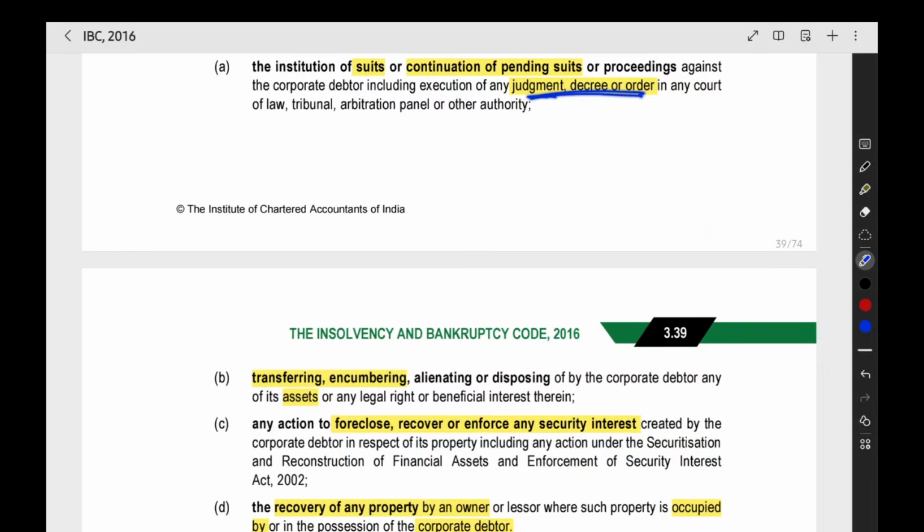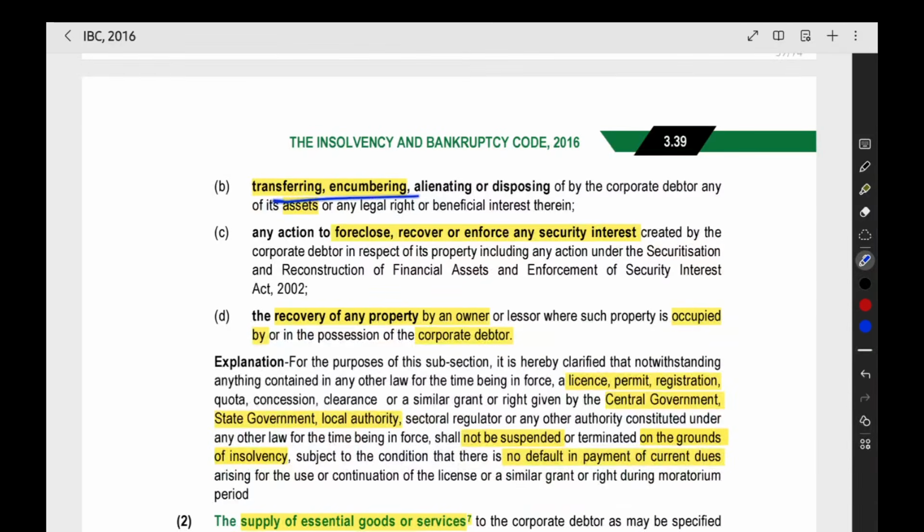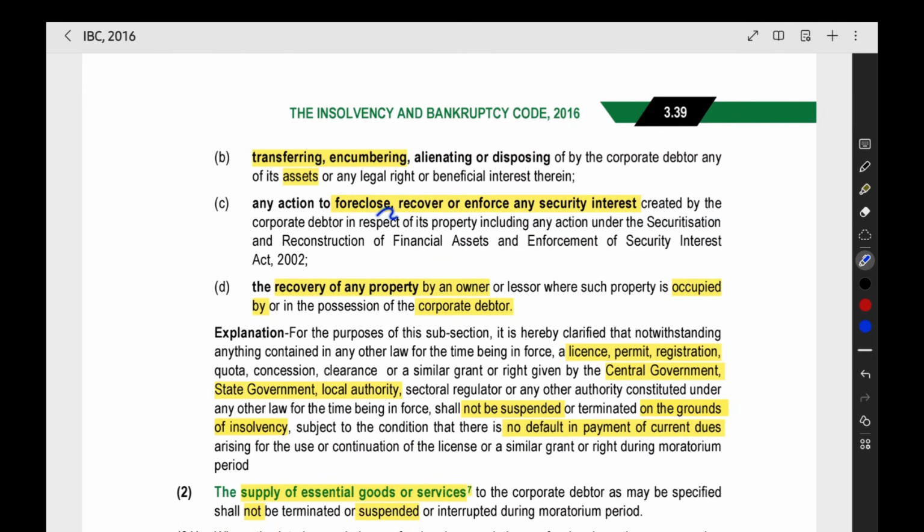Then judgment, decree, order, if they are executing it, that will also be passed. Implementing any other order, that will also be stopped. Then transferring, encumbering any of the assets, you cannot sell the asset, you cannot pledge the asset of the particular company. Then the next thing is foreclose, recover or enforce any security interest. That also we cannot do.